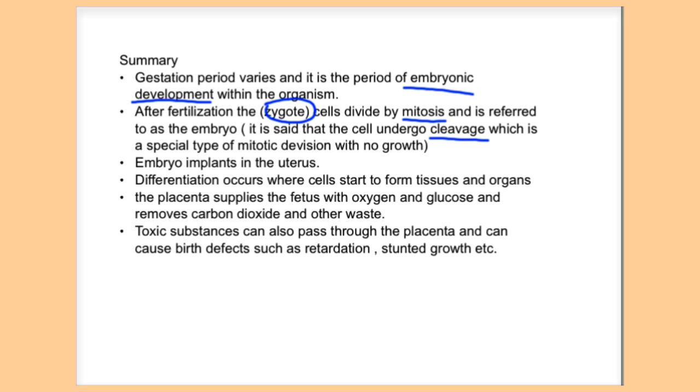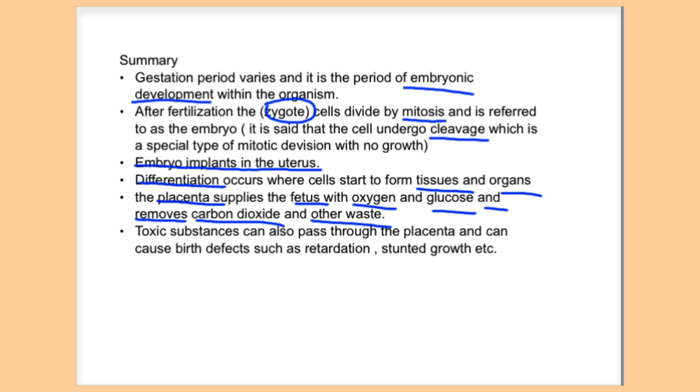I also want you to know that the embryo will implant into the uterus. After it implants, differentiation happens, where there are 3 layers and each starts to form different tissues and organs. Then a placenta forms, and the placenta supplies the fetus with oxygen and glucose, and removes carbon dioxide and other waste.